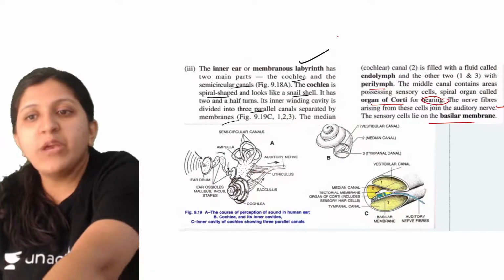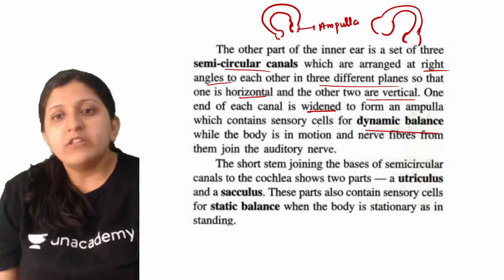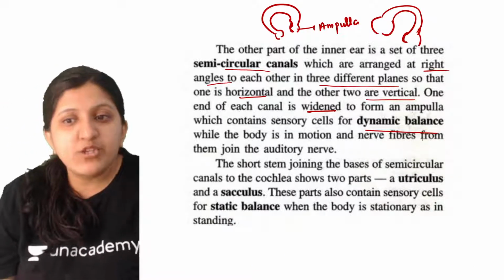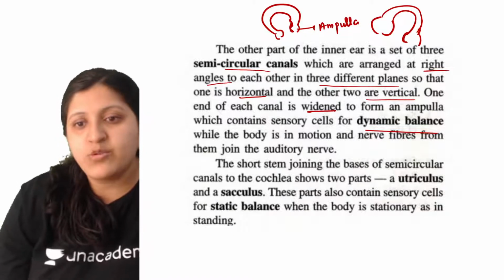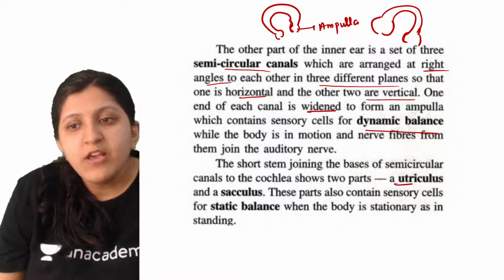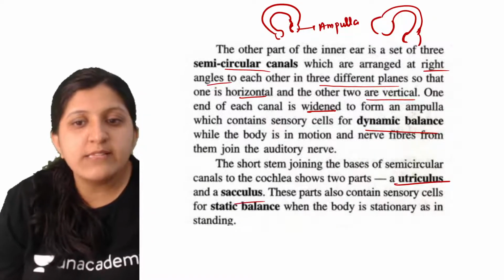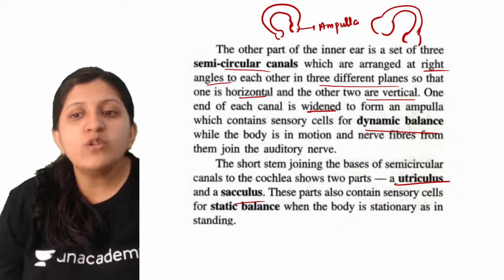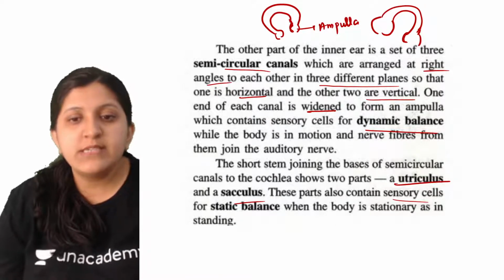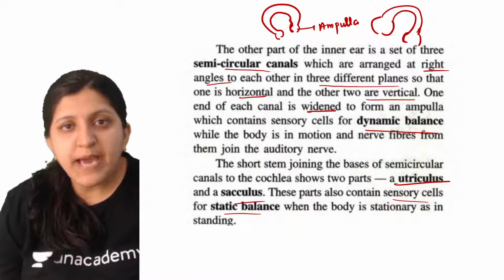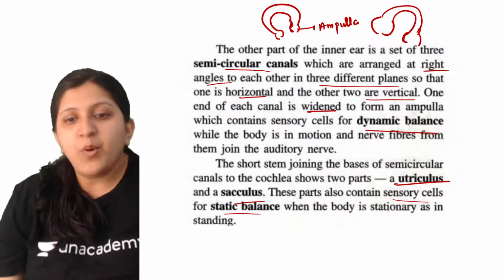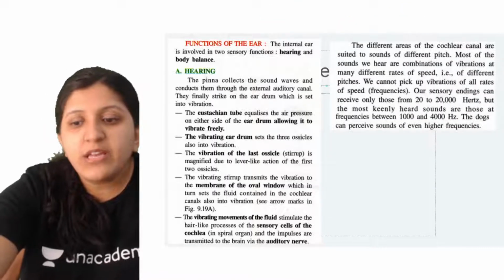Now moving on to the other part, the short stem joining the base of the semicircular canals. There are two parts which you have seen, the utriculus and then the sacculus. These also have sensory cells, and they are there for static balance, that is when the body is in a stationary condition.